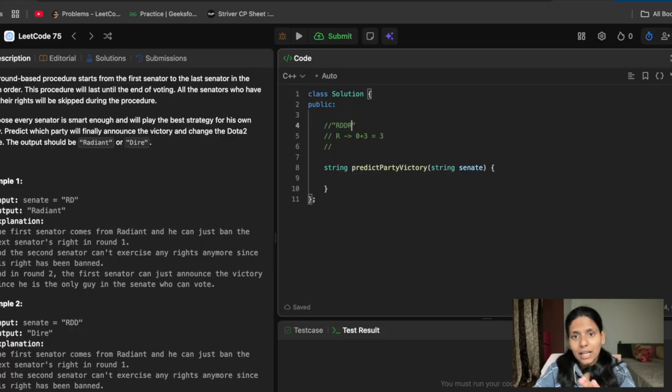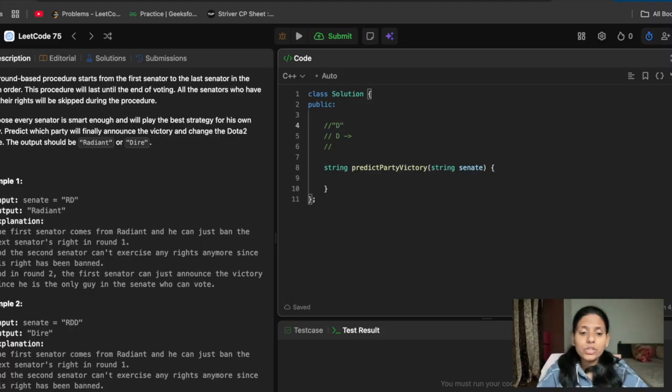Now it will be at last, and the D was gone, and this R also went to the next, like last. So now we have D here, so D will come. And okay, there is no one else in this round, so he will be there. Now for the next round he will be the first one, and R came, so he kills R, and only D will remain.